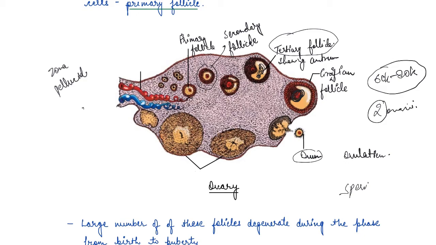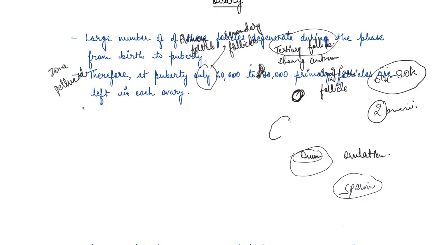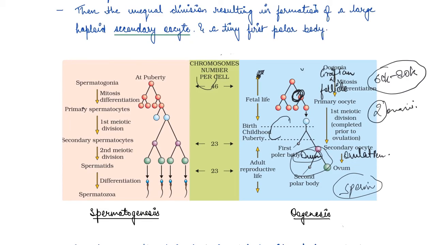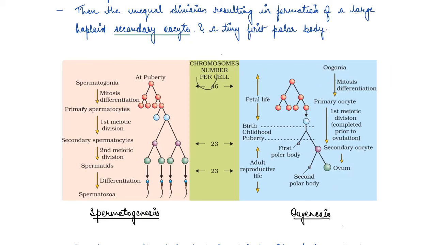So this completes the formation of the sperms, which is the male gamete, and the ovum, which is the female gamete. So now in the next video we are going to deal with the menstrual cycle. Now here if you see one final diagram, you'll see the entire process of spermatogenesis and oogenesis. And I'll explain it to you once again very quickly.